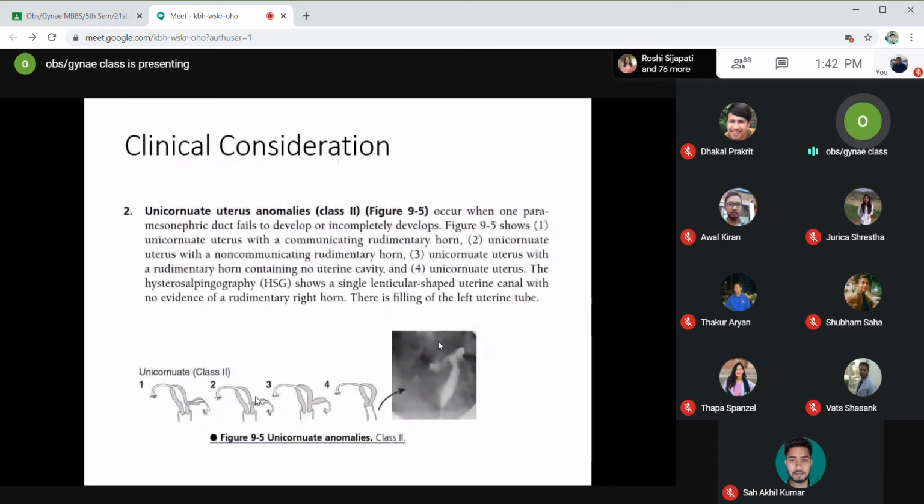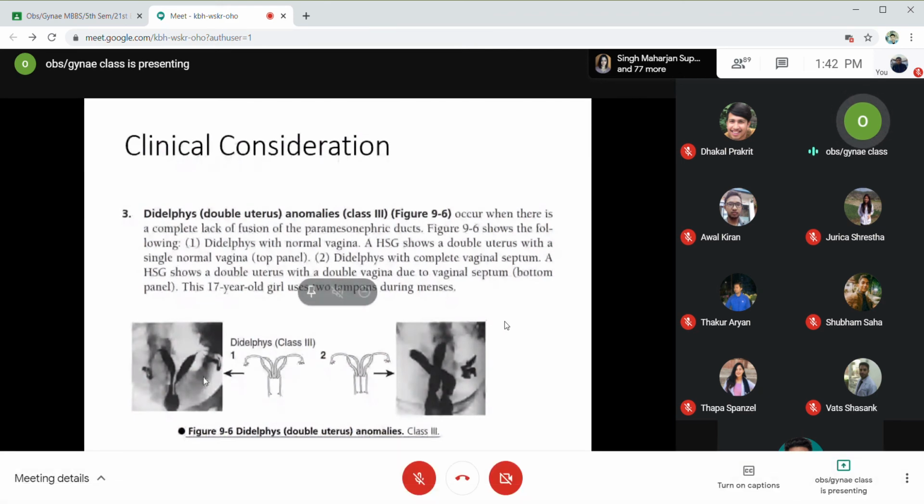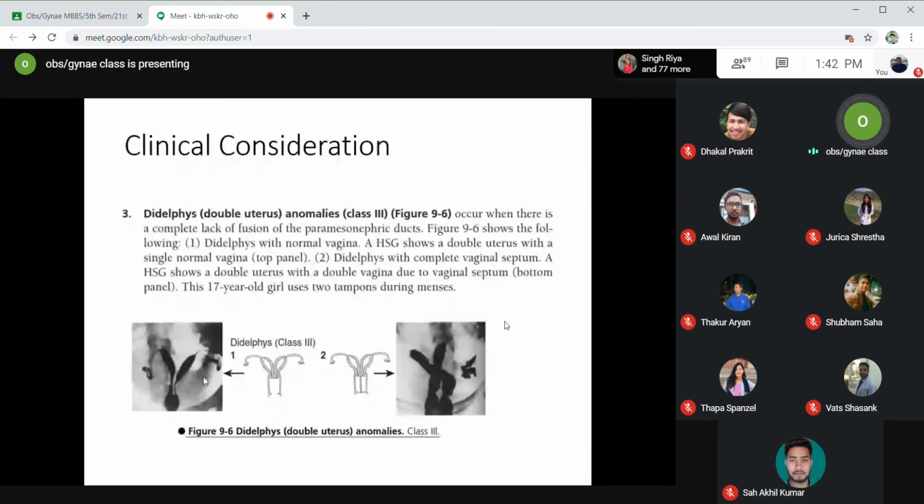Third is uterine didelphys. Okay, uterine didelphys. Didelphys means double uterus. So there will be 2 uteruses. This occurs if there is a complete lack of fusion of the paramesonephric ducts. The 2 paramesonephric ducts do not fuse with each other at all. Okay, if they do not come near the midline, then what happens? One side of the paramesonephric duct will form its one tube, its one uterus, and the other side of the paramesonephric duct will also do the same thing.